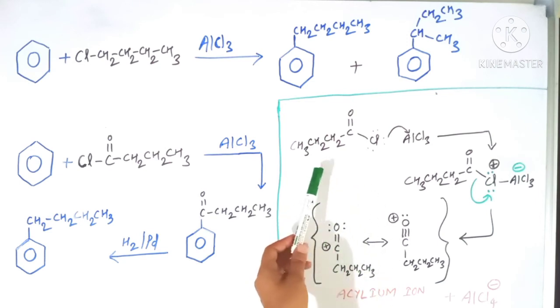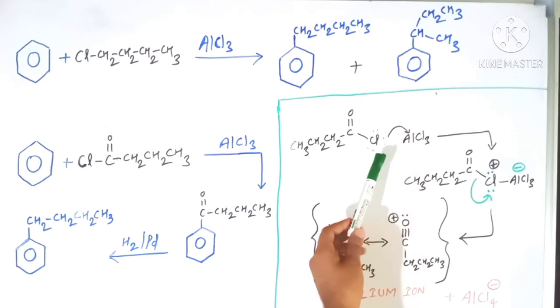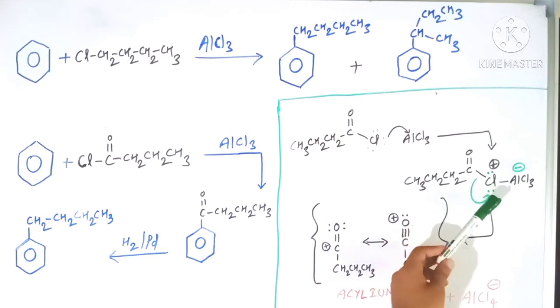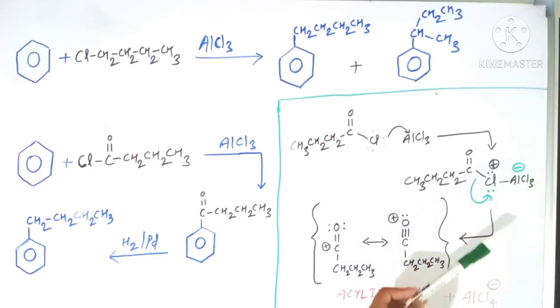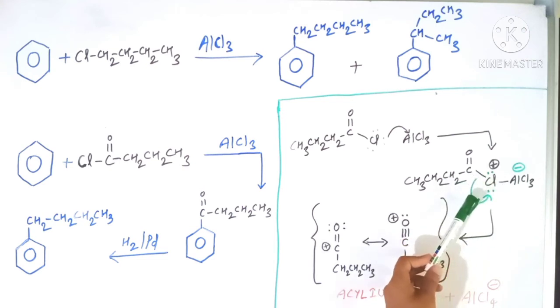So this butanoyl chloride first reacts with AlCl3, which acts as a Lewis acid, so it accepts a pair of electrons from the chlorine and forms this intermediate in which chlorine gets a positive charge because it loses a pair of electrons, while AlCl3 gets a negative charge because it accepts a pair of electrons. In the subsequent step, the bond between the carbonyl carbon and chlorine breaks apart, giving this acylium ion, and AlCl4 minus is generated.